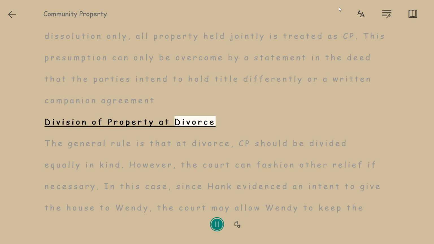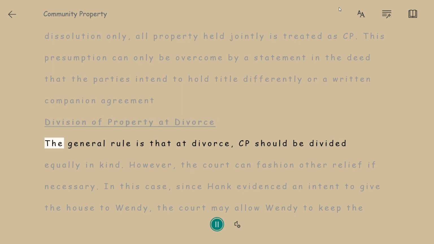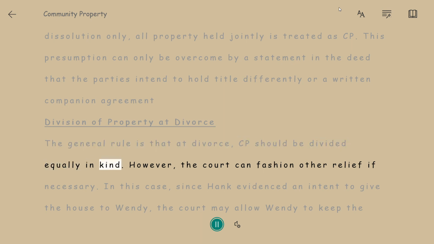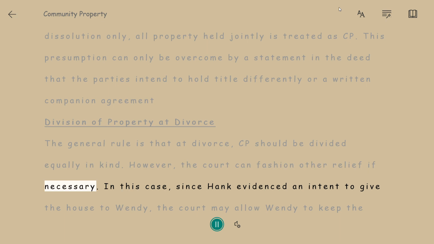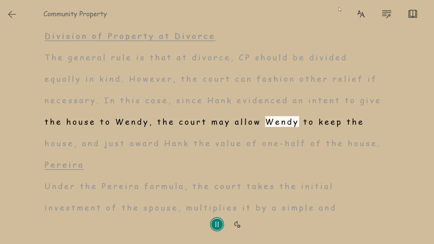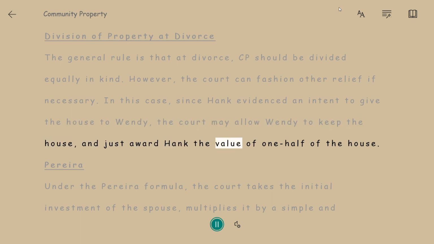Division of property at divorce. The general rule is that at divorce, CP should be divided equally in kind. However, the court can fashion other relief if necessary. In this case, since Hank evidenced an intent to give the house to Wendy, the court may allow Wendy to keep the house and just award Hank the value of one half of the house.